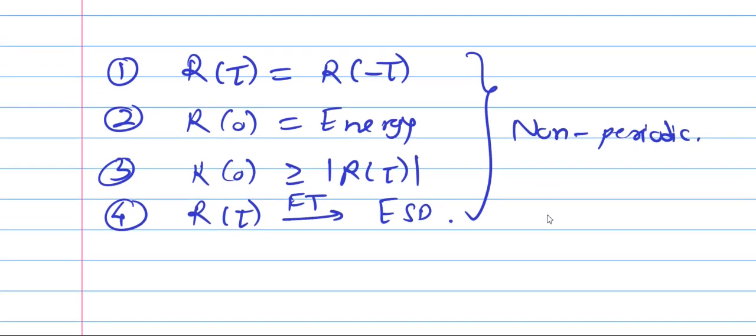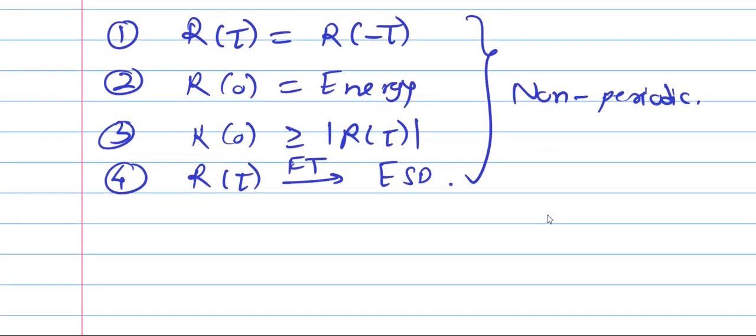Now for the periodic signal, what will change? The first property will be the same, the third property will also be the same, and in the second property, periodic signal means power signal, so R of 0 will be power. And the fourth property: for non-periodic, that means for an energy signal, it forms a Fourier transform pair with energy spectral density. For a periodic signal, the autocorrelation function will form a Fourier transform pair with power spectral density. So that is the change in the properties for a periodic signal.